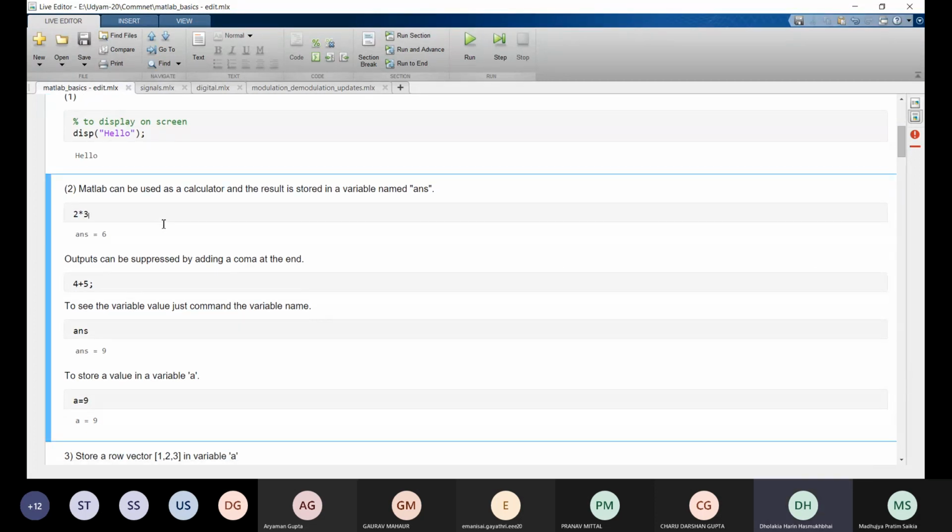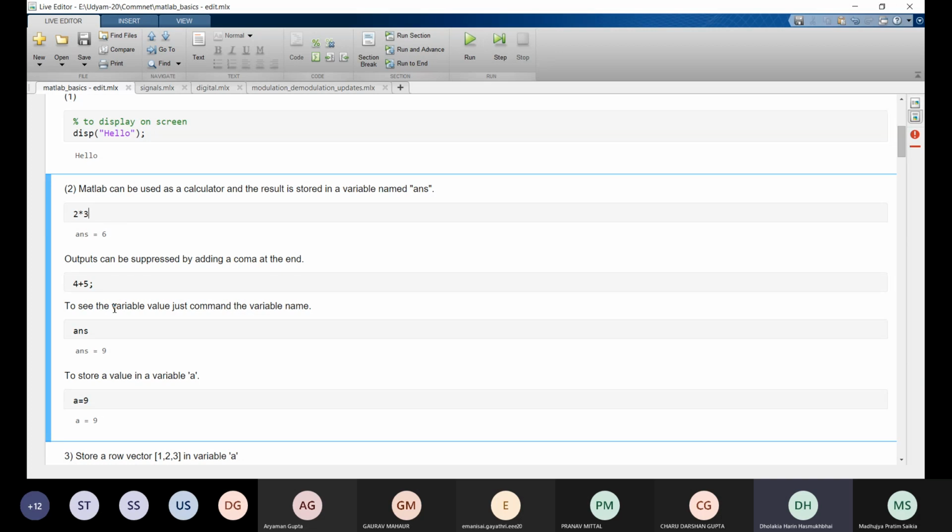MATLAB can be used as a calculator. Just like Python, we can use MATLAB as a calculator. So if you do 2 times 3 and press enter, you will see the output ans equal to 6. Here ans is a variable which gets automatically updated whenever you enter a numerical expression. The answer of the numerical expression is automatically stored in this variable ans.